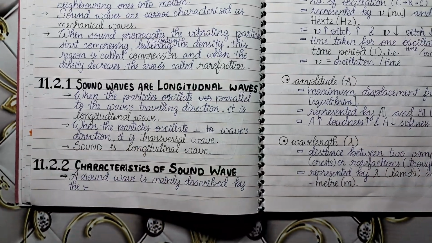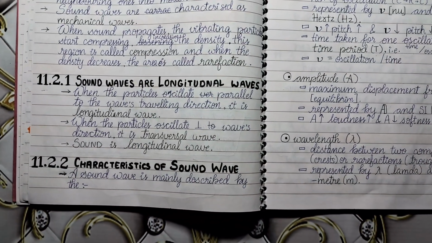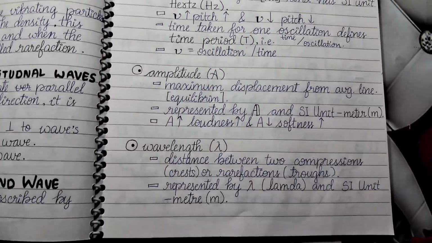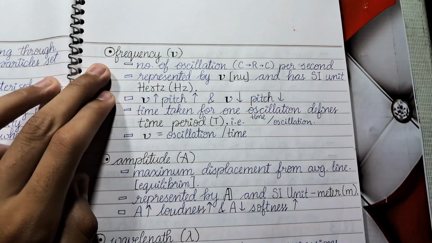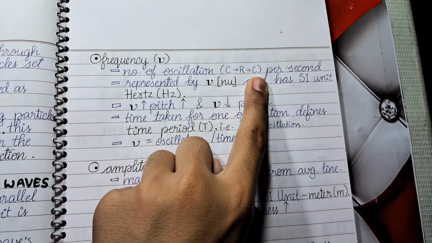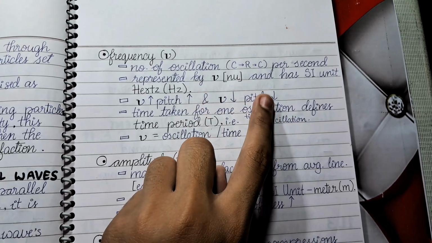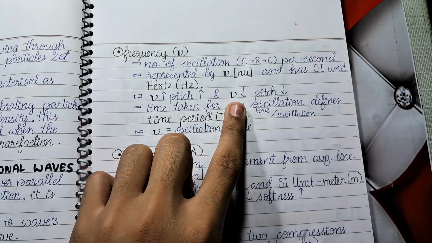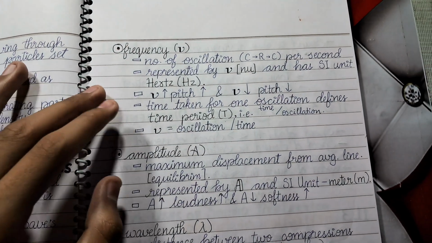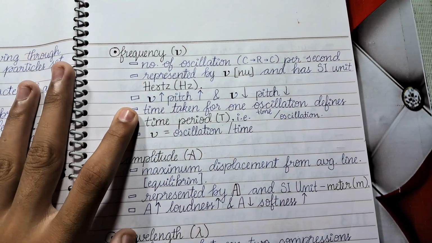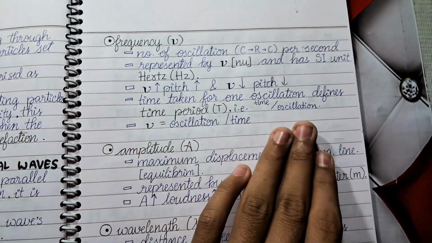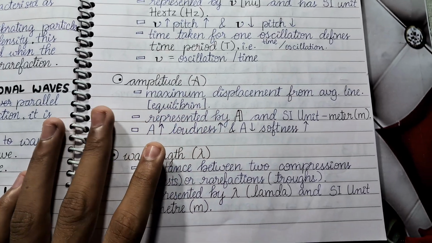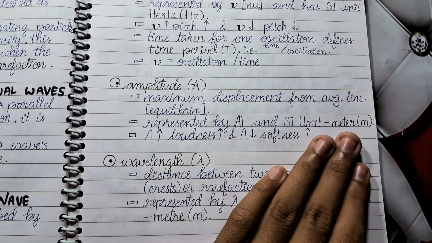So let us move on to the next, which is the characteristics of sound wave. A sound wave is mainly described by its frequency, amplitude, and wavelength. Frequency is the number of oscillations, compression to rarefaction to compression, per second. It is represented by nu and has SI unit hertz. When the frequency increases, pitch increases. When frequency decreases, pitch also decreases. Time taken for one oscillation defines the time period, which is time by oscillations. So frequency is equal to oscillations by time.